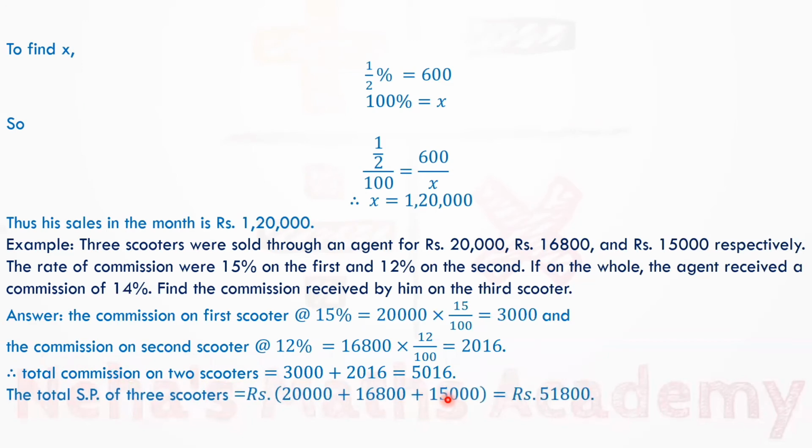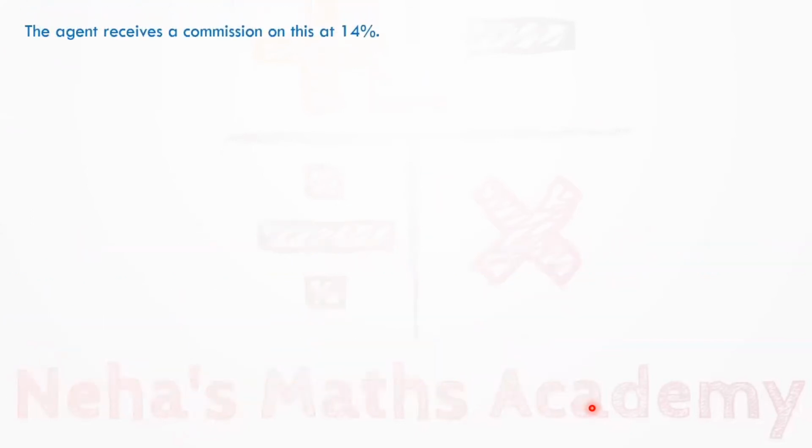The total selling price of these three scooters is rupees 20,000 plus 16,800 plus 15,000. That is equal to 51,800. Now, the agent receives a commission on this at 14% rate. So, we have to find 14% of total selling price. Therefore, 14 upon 100 into 51,800.